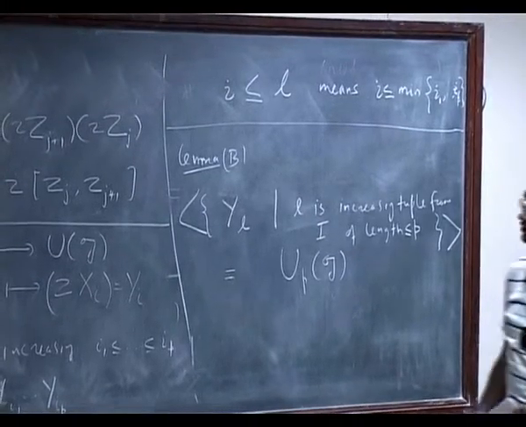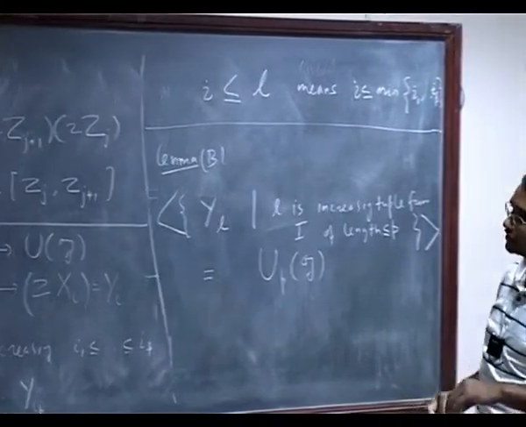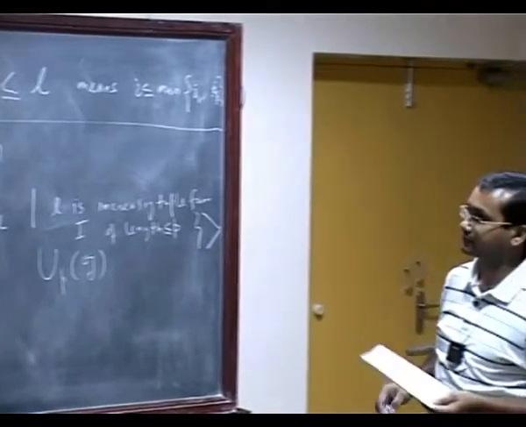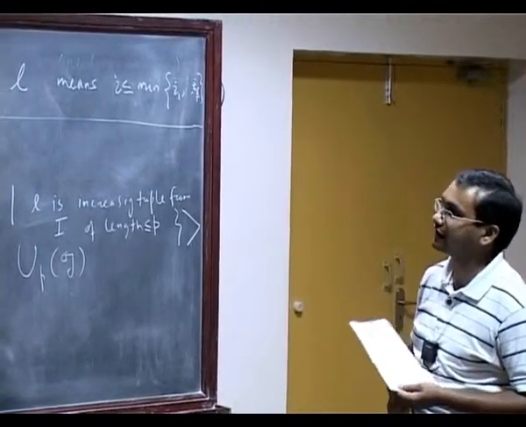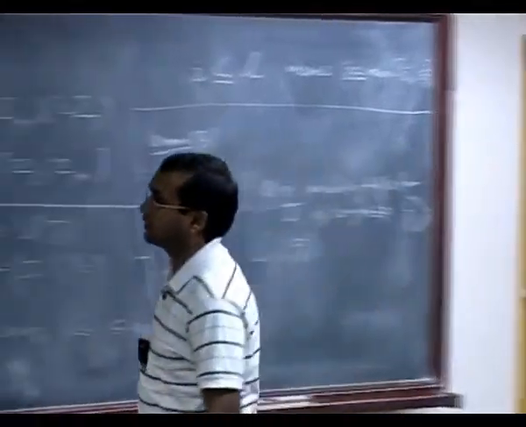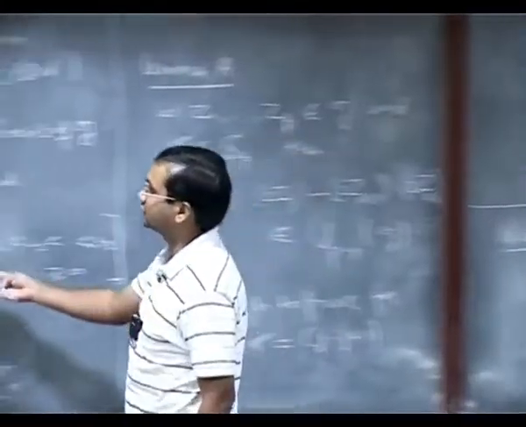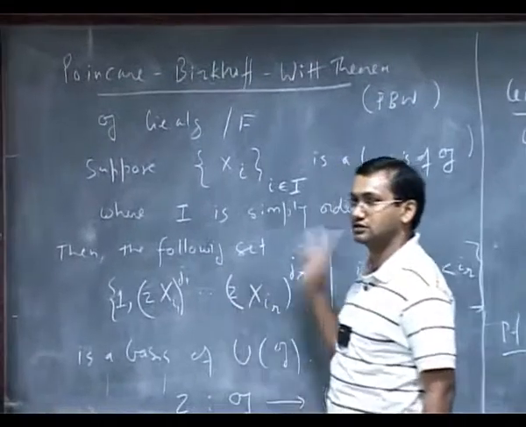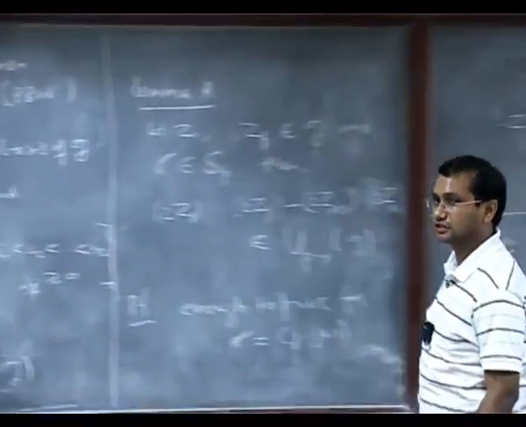This is the first lemma, in fact, in the direction of the proof. This lemma says that whatever set I have written down, which I am claiming is a basis, spans UG. It says at least that.